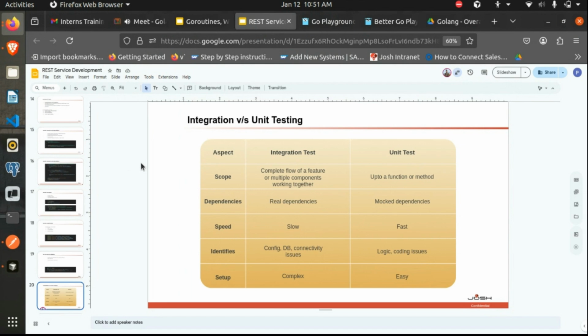So the main use case is this: unit tests are helpful because first of all, unit tests are fast, because we are not connecting to the actual database or calling a third party service. We are just simply creating mocks and returning results from them. So whenever we make any changes to our code, and we want to verify if our changes are breaking any previous implementations or not, we can simply run those unit tests, and we can confirm if our implementation is breaking previous code or not. That is one of the advantages of writing unit tests.